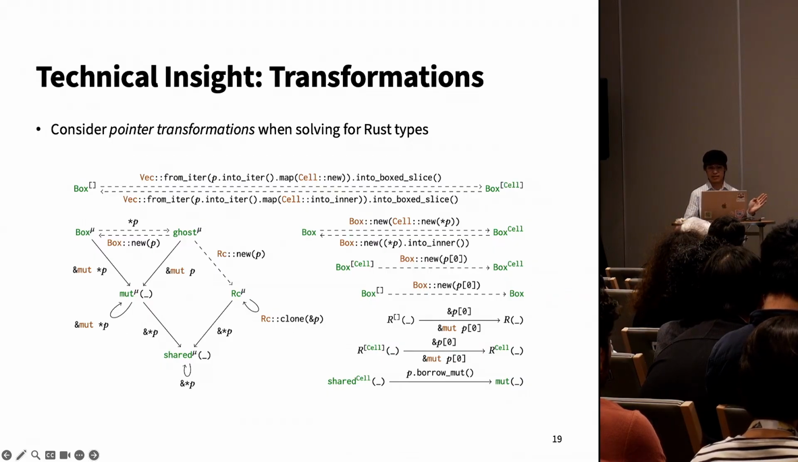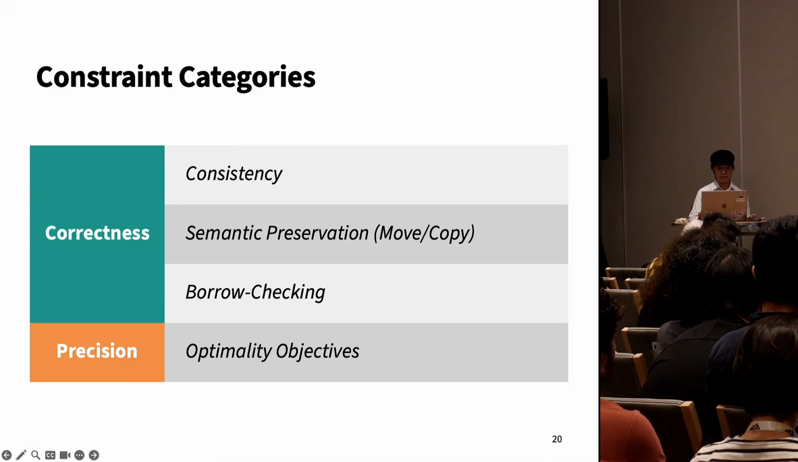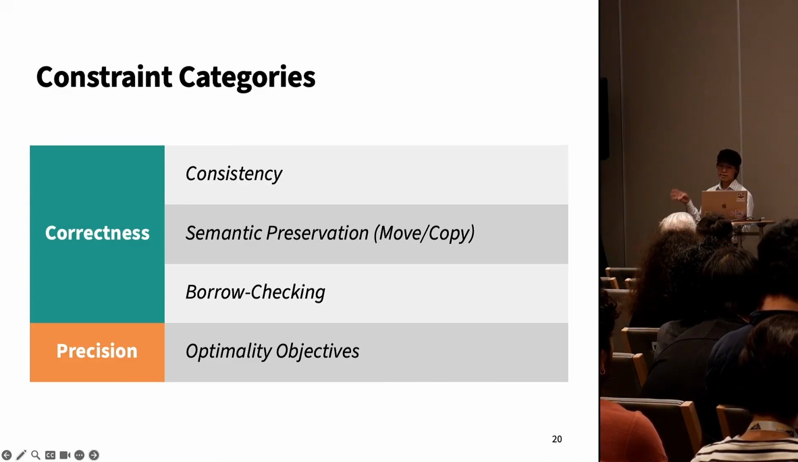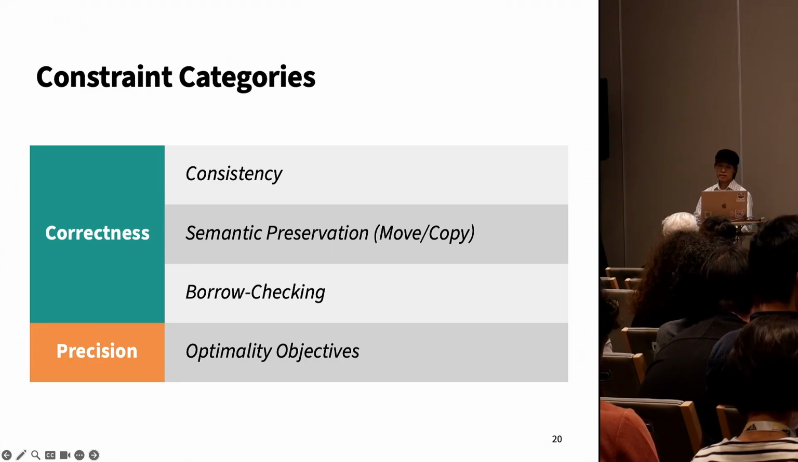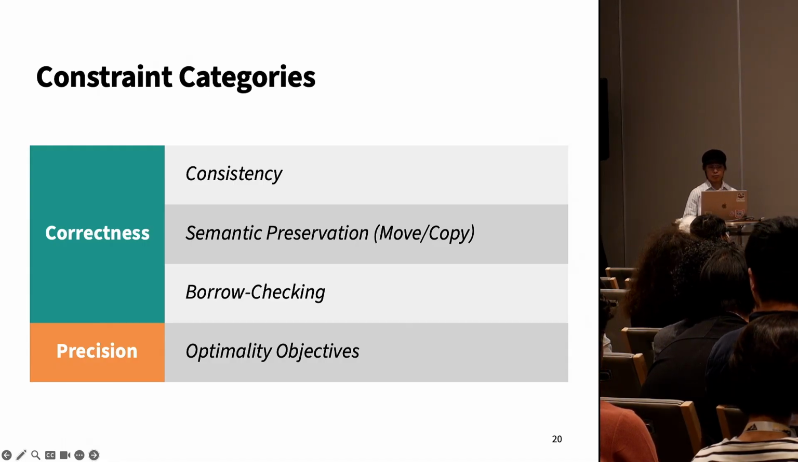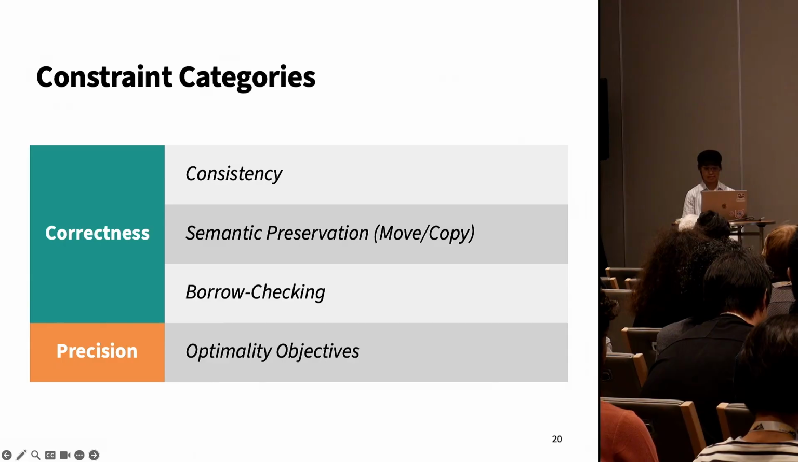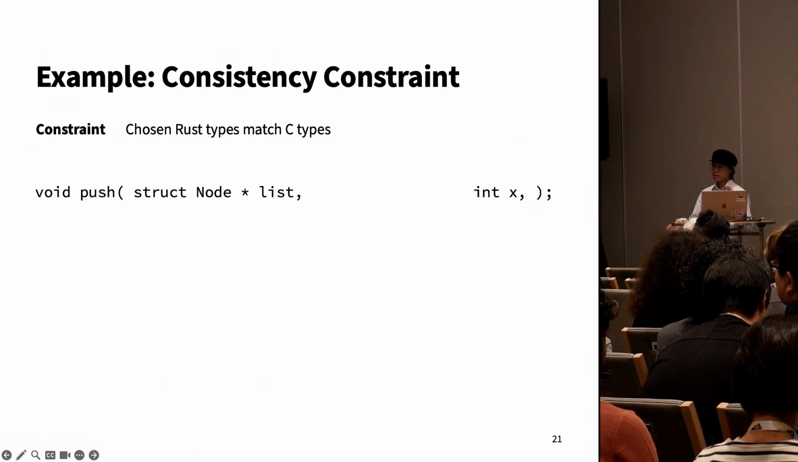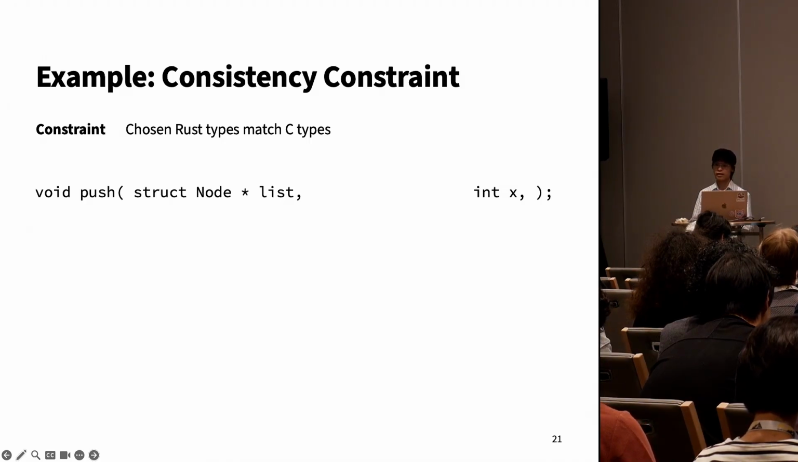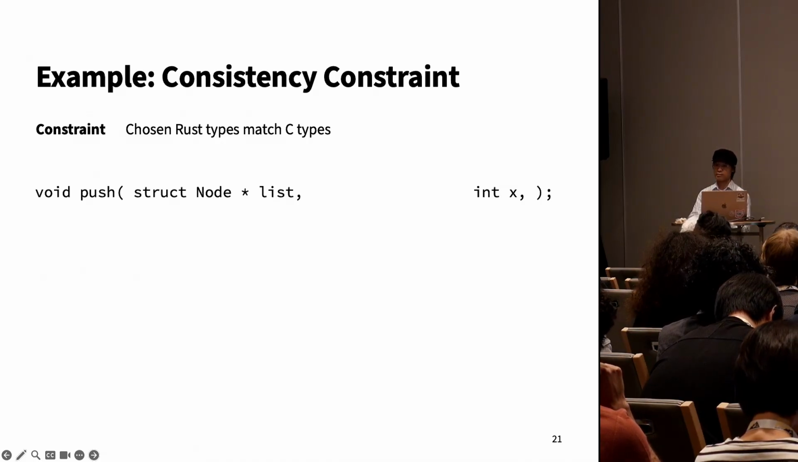With these insights in mind, Refnator generates the following 4 categories of constraints. 3 of these categories deal with correctness. These are consistency, semantic preservation, and borrow checking. More about these later. And there's one final category that ensures that precise types are chosen, and this is encoded using optimality objectives fed into the SMT solver. First, let's look at what a consistency constraint might be. The consistency constraints ensure that the Rust types chosen are consistent with the C types in the input program, and that the Rust types chosen are consistent with themselves. So you can't have infinite structs or stuff like that.